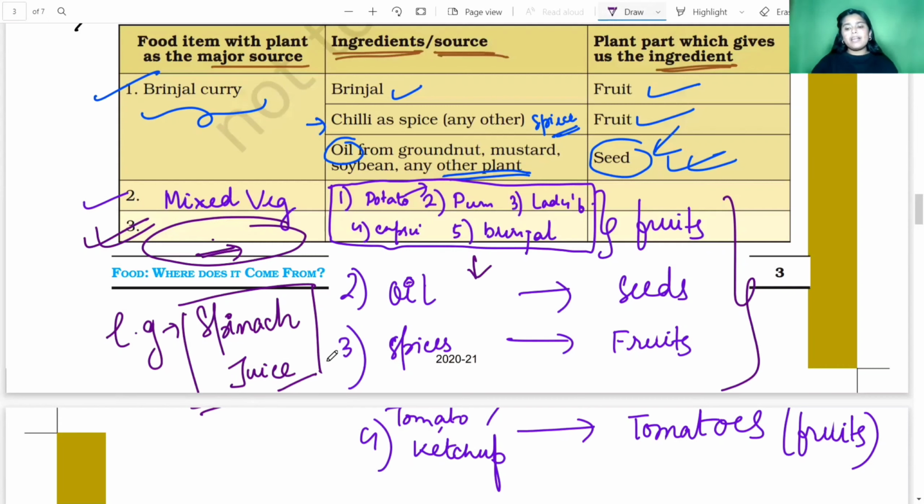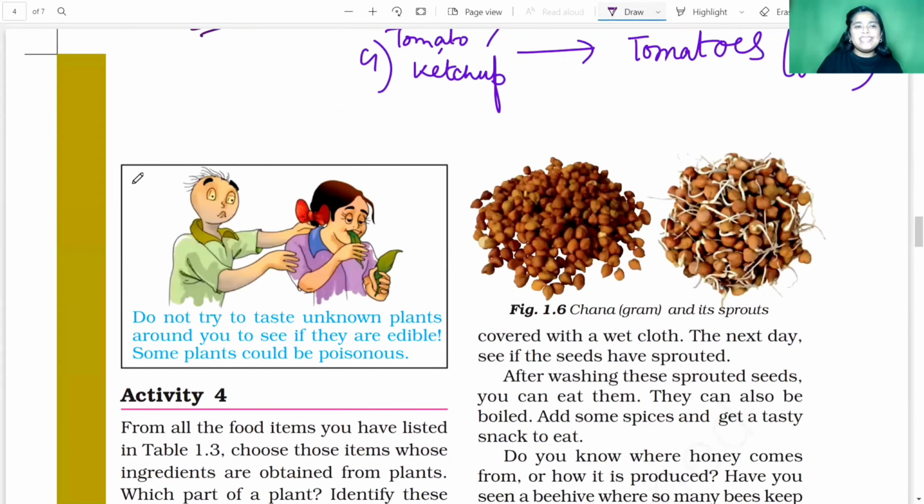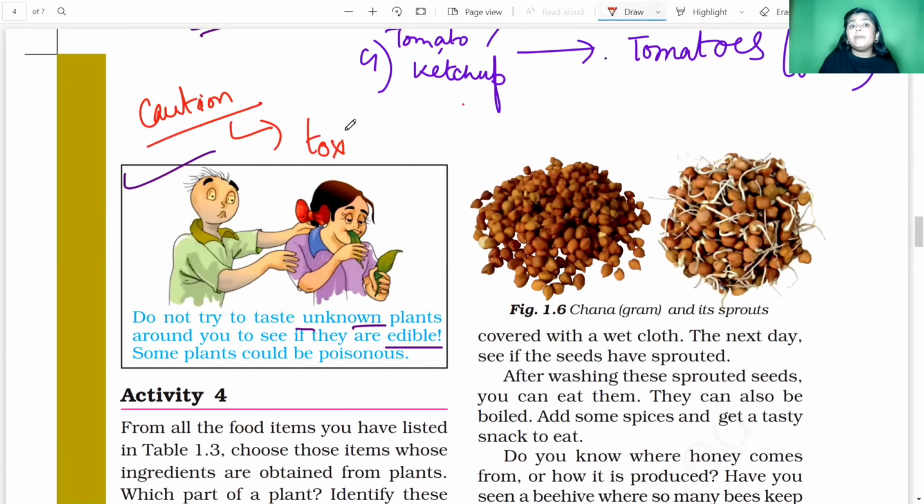So let's move to the next part of this video. Now we can see some pictures. Do not try to taste unknown plants around you to see if they are edible. Now, this is a very cautionary thing. Why? Because if you are tasting each and everything, it can be toxic or poisonous, because everything present in our mother earth is not edible. So we cannot eat everything. That's why don't taste something which is unknown to you.